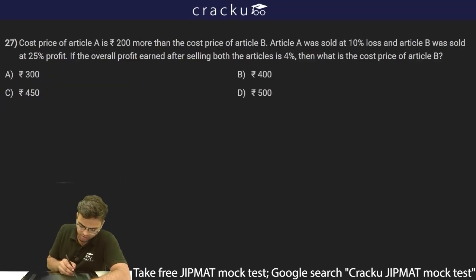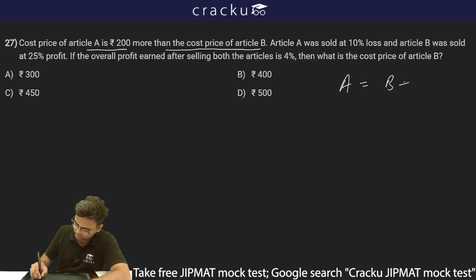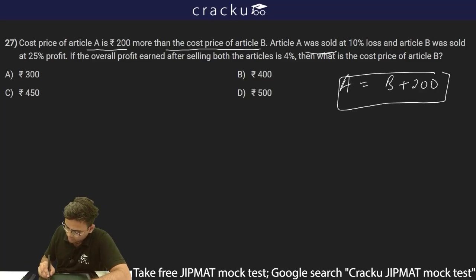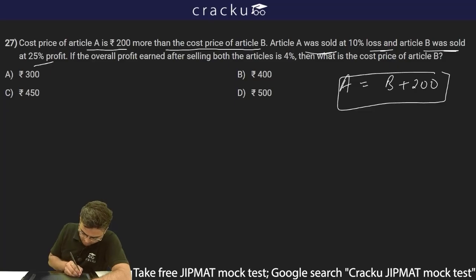The next question is saying cost price of article A is rupees 200 more than the cost price of article B. So article A is 200 more than article B. So A is equal to B plus 200. Article A was sold at 10% loss and article B was sold at 25% profit. So if I say article A, the price, article A was sold at 10% loss.